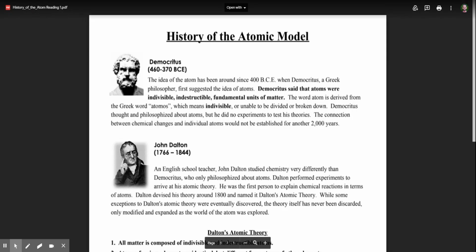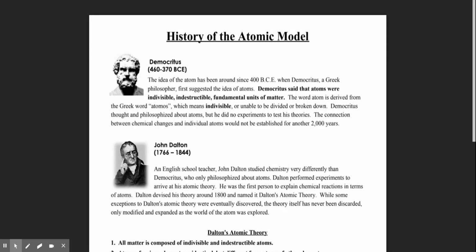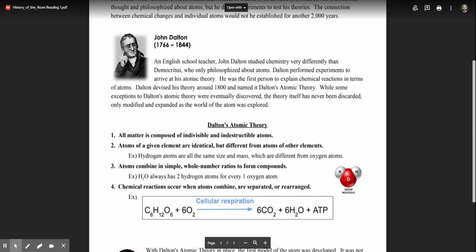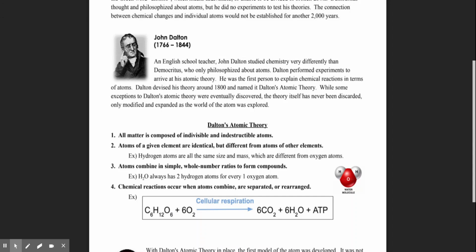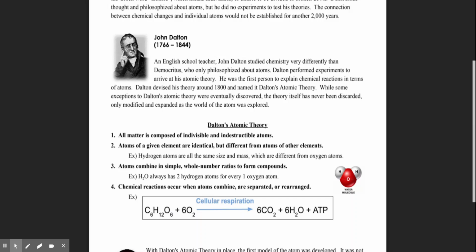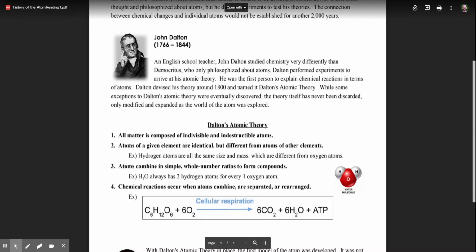John Dalton, 1766 to 1844. An English school teacher, John Dalton studied chemistry very differently than Democritus, who only philosophized about atoms. Dalton performed experiments to arrive at his atomic theory.